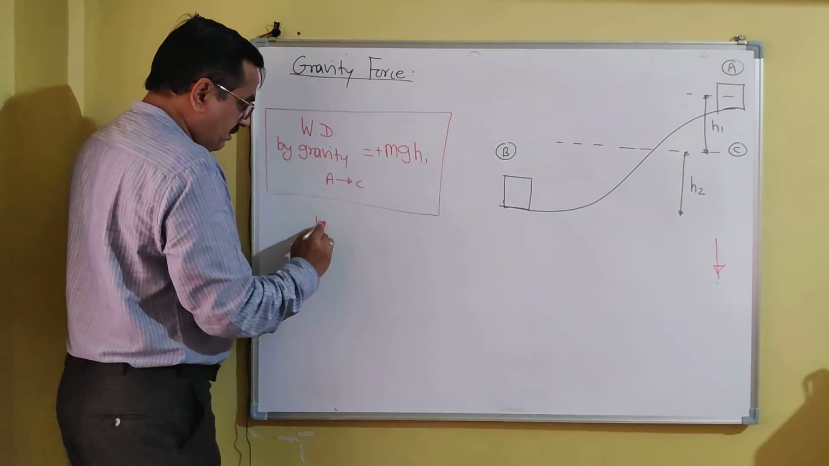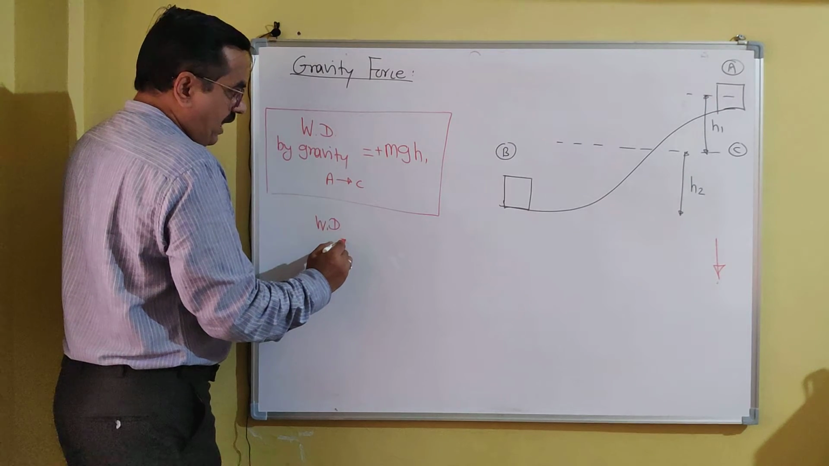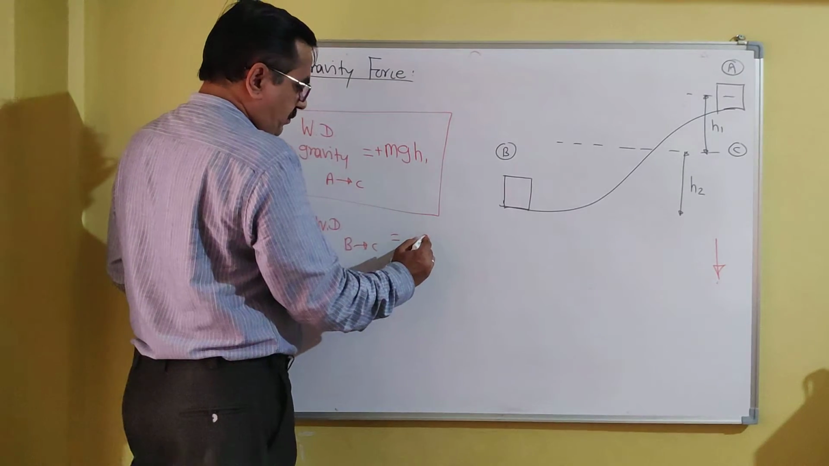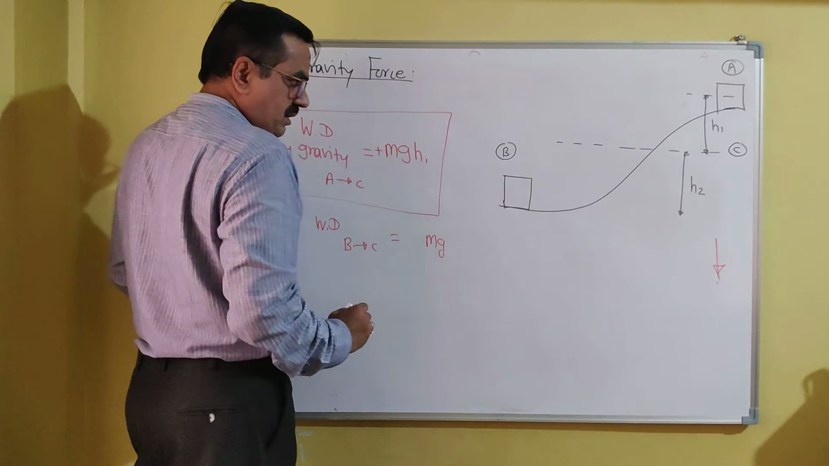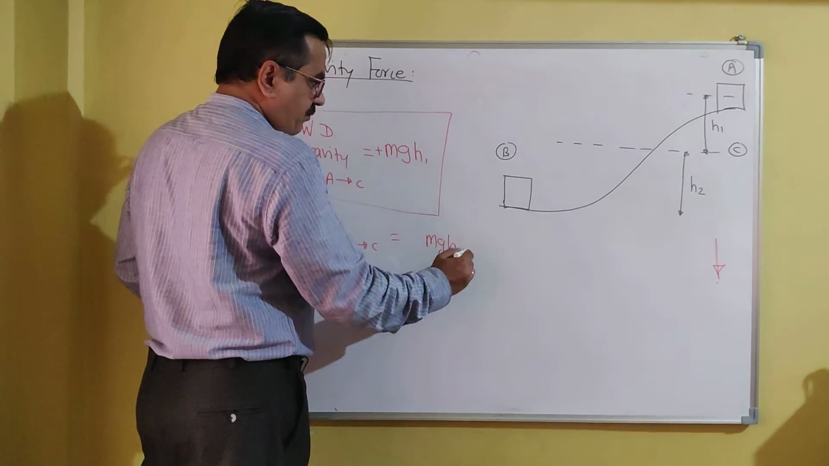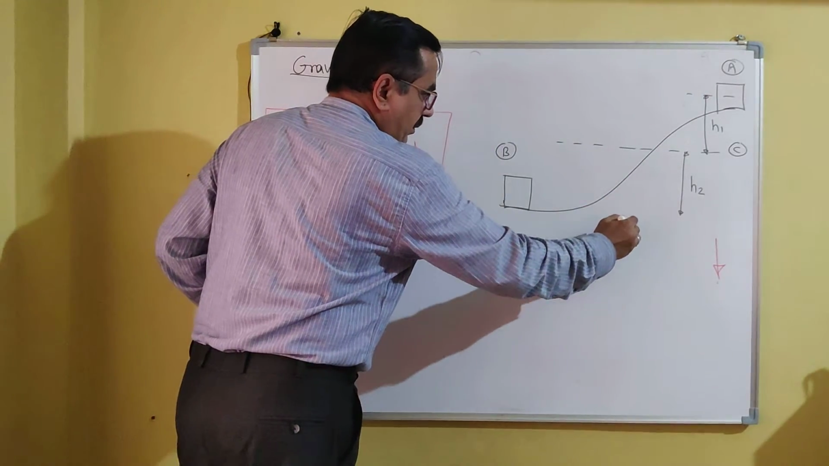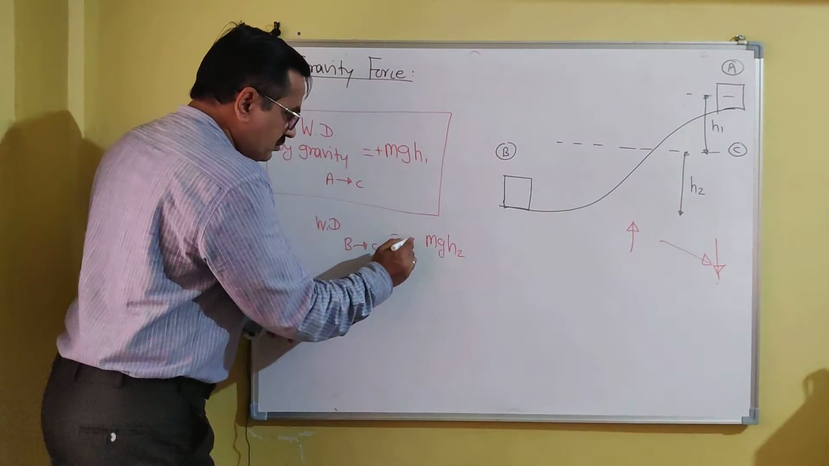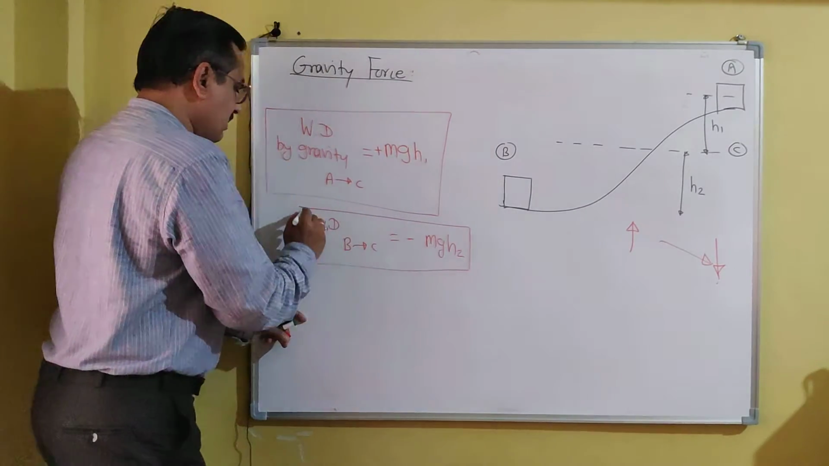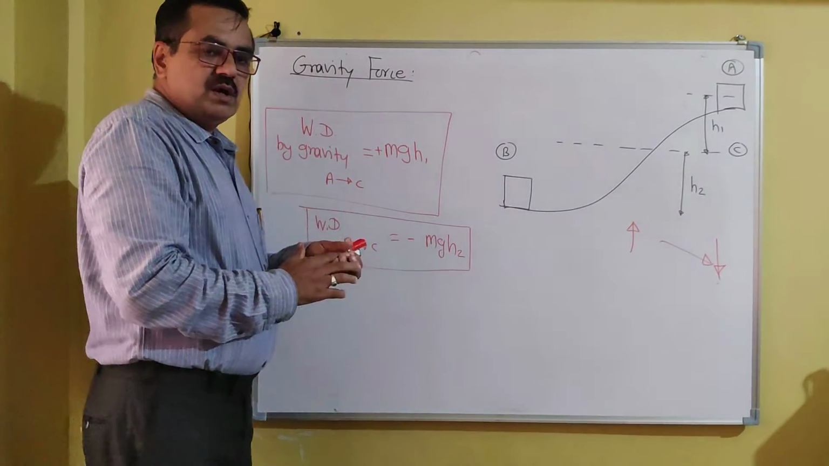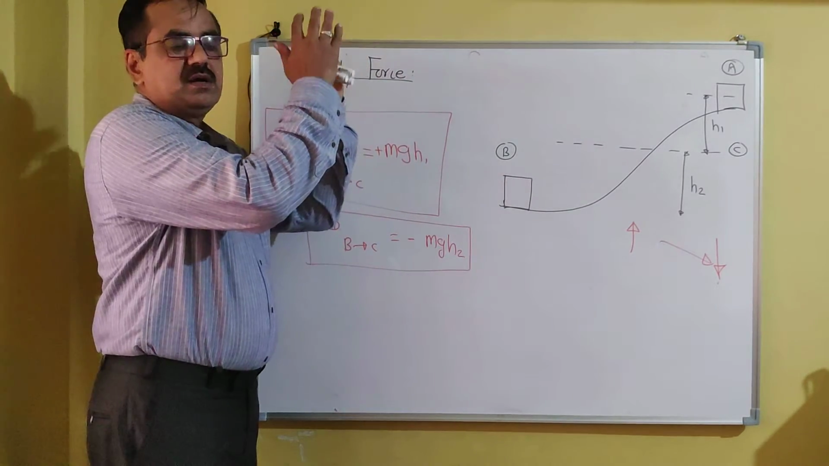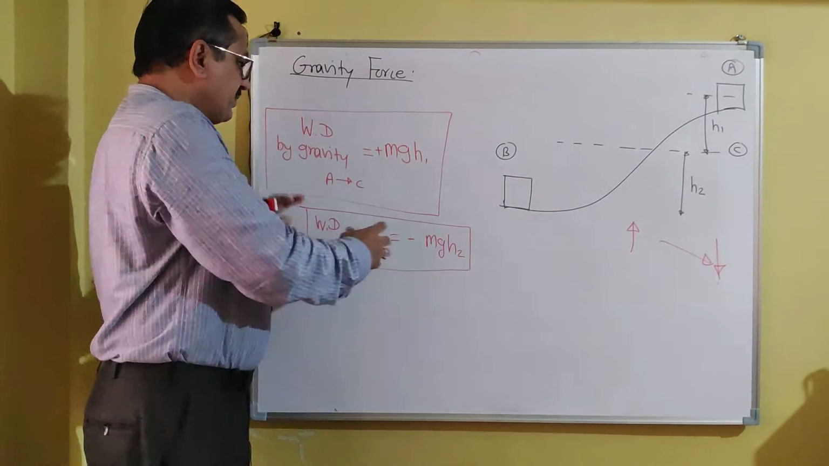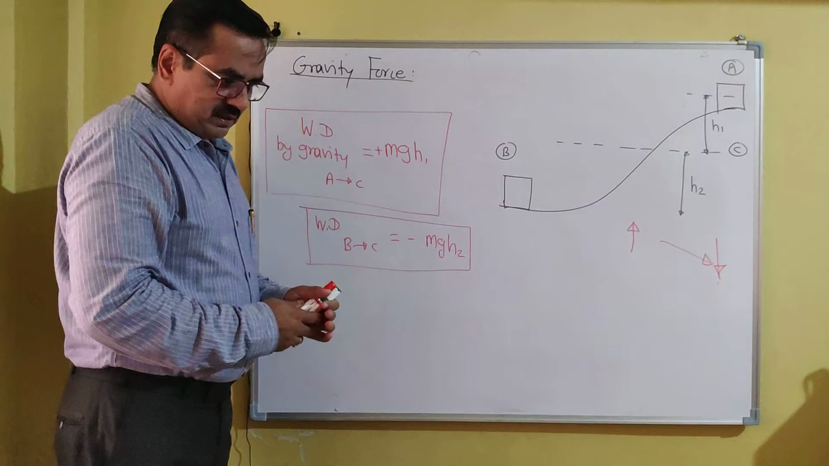Now if you calculate work done from B to C, again work done is equal to force, meaning gravity force m into g, into the displacement of the block h2 from B to C. But now the block is moving in the upward direction, which is against the direction of gravity, so a minus sign should be given. So work done is equal to minus mgh2. When a body is moving in the upward direction, work done will be negative. If it is moving in the downward direction, work done will be positive. In this way, work done by gravity force can be obtained.